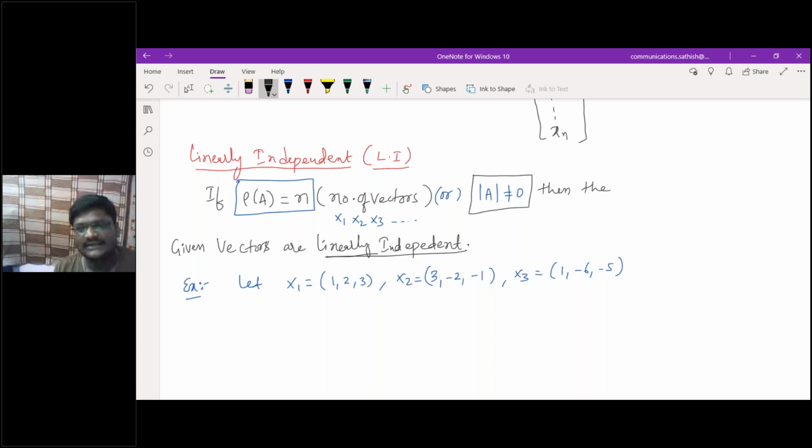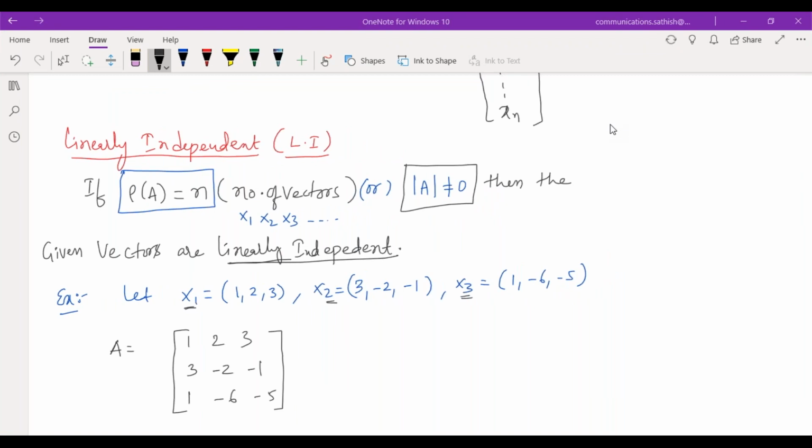Here they have given three vectors, x1, x2, and x3. Form a matrix. If I take the matrix capital A, written row-wise, I have 1, 2, 3, then 3, -2, -1, then 1, -6, -5. So this is a matrix form, am I correct or wrong? Yes, sir, that is a matrix.